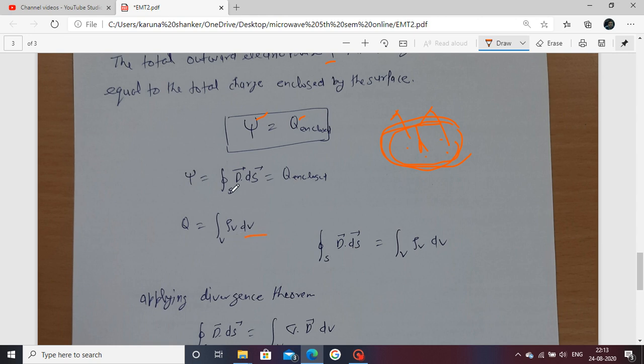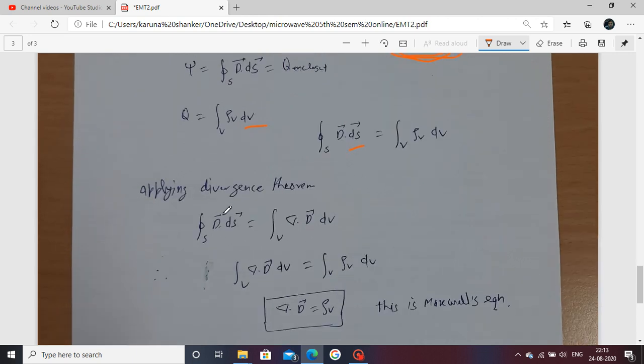Now, using the divergence theorem, you convert the surface integral to a volume integral: the surface integral of D dot dS is equal to the volume integral of the divergence of D. Now both sides are volume integrals, so the integrals cancel out and the relation comes in this form. This is also a Maxwell equation.